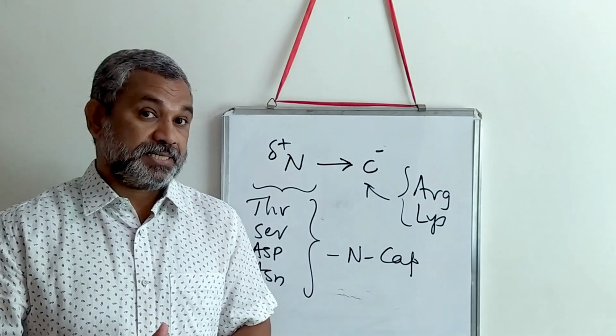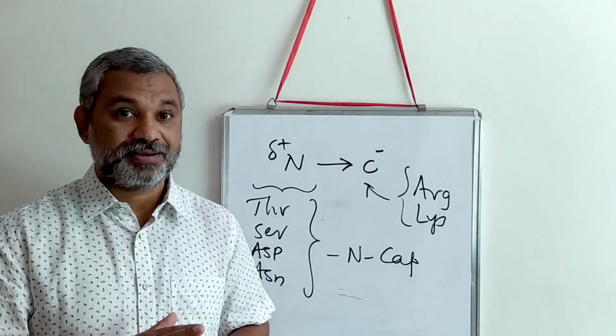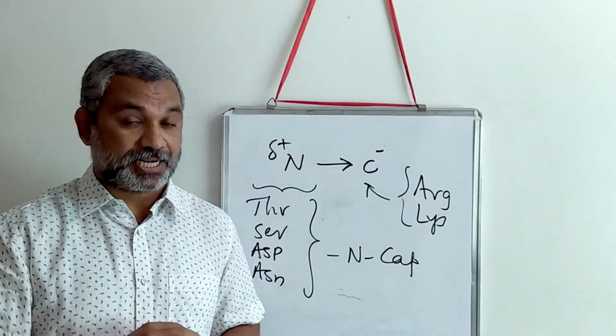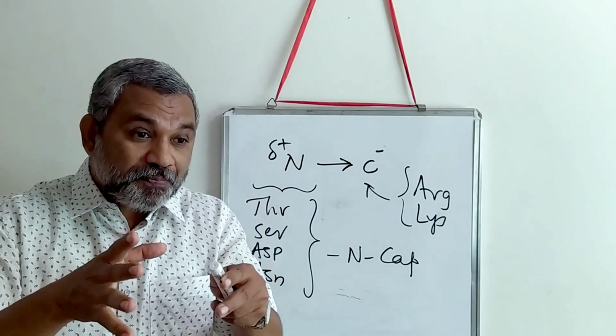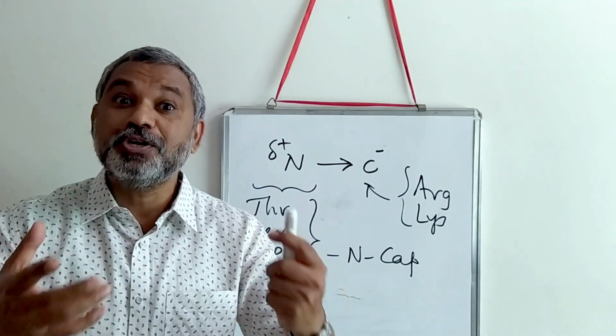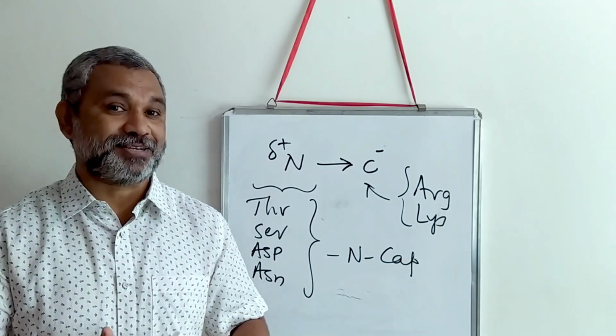Three amino acids, that is serine, aspartic acid and asparagine. If these three amino acids are present in the alpha helical structure, they will compete to have a hydrogen bond with the carbonyl carbon and with the amino nitrogen.